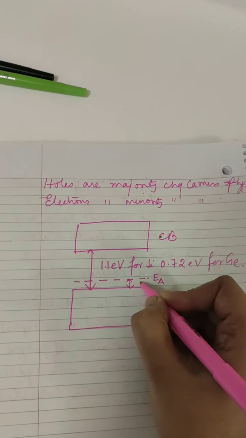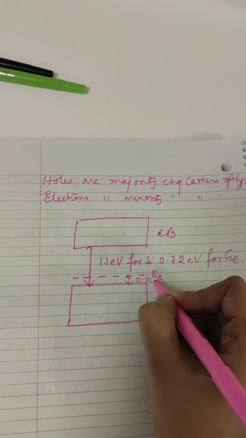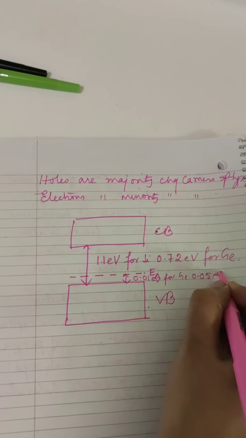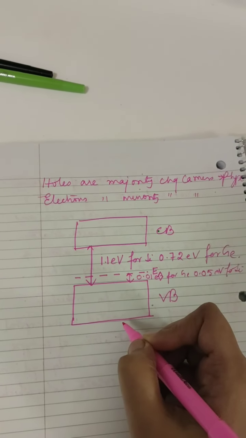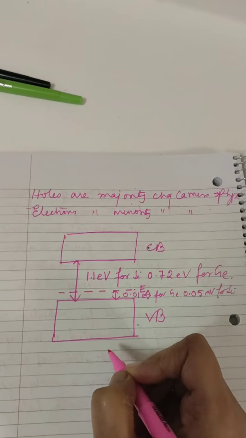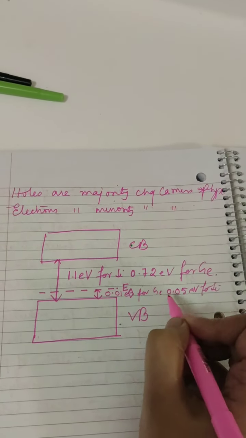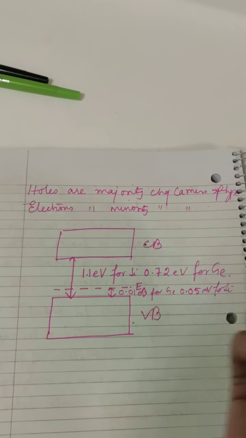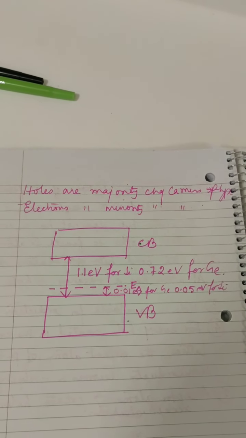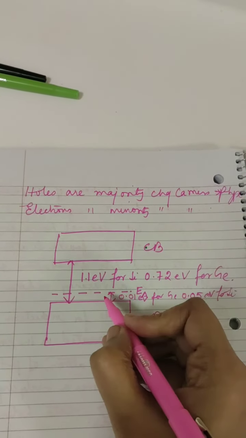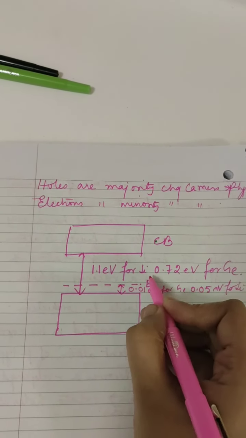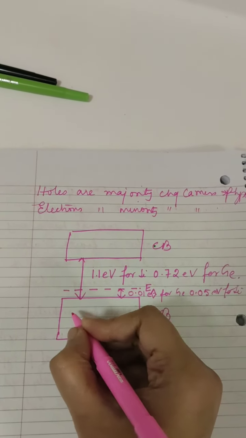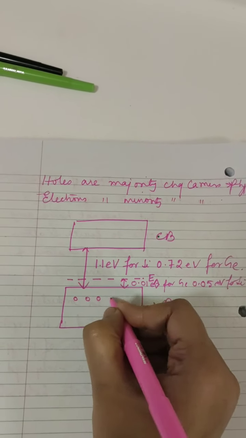How much is the energy gap? 0.01 eV for germanium, 0.05 eV for silicon. So with this small supply of energy, an electron from the valence band can easily jump into the acceptor energy level, thereby making the acceptor atoms negatively charged ions, and creating holes in the valence band.